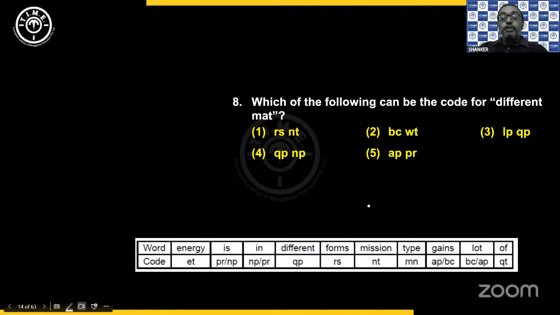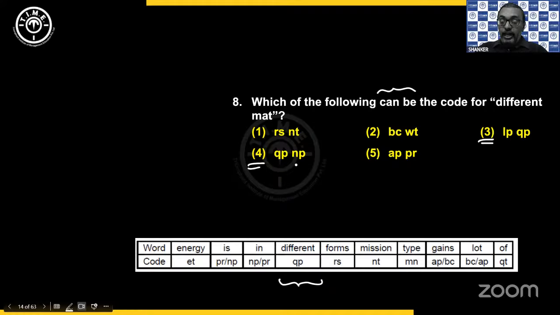Then, which of the following can be the code for different mat? So different is definitely QP. So QP is there in the fourth option and in the third option. These are the only two options available. And mat, as you can check, is not there in the list of words. So mat is a new word. So I need a new code.